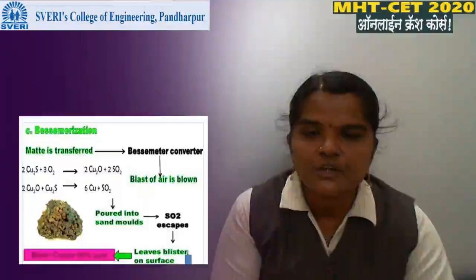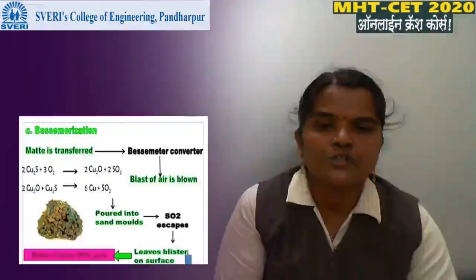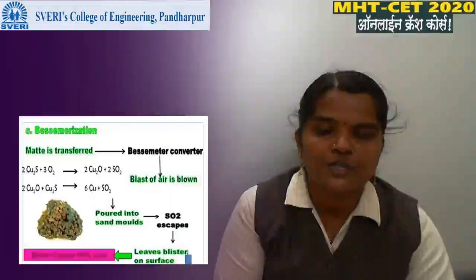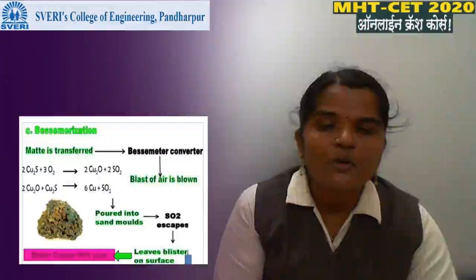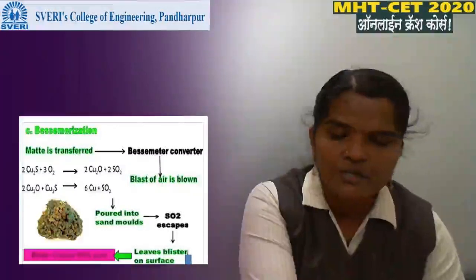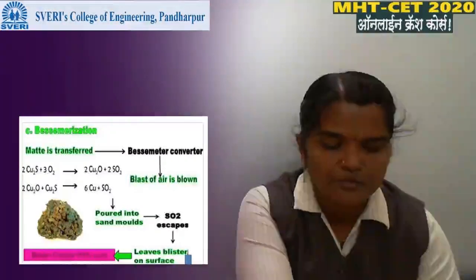Which reducing agent is used for conversion of Cu2O into Cu? Cu2S is used as a reducing agent. When we want to convert Cu2O into Cu, which reducing agent is used here? Cu2S is used as a reducing agent. Then by this process we get 99.99% pure copper. Let us discuss some MCQs related to this chapter.